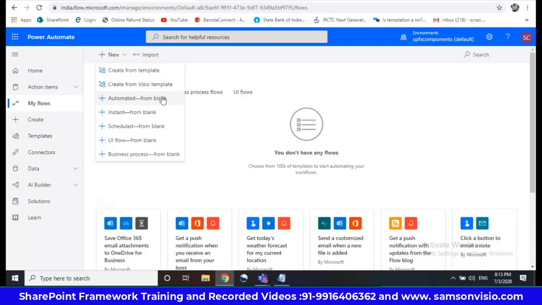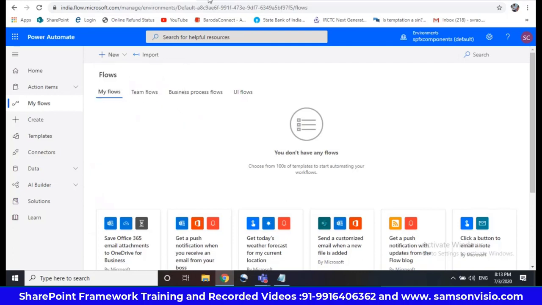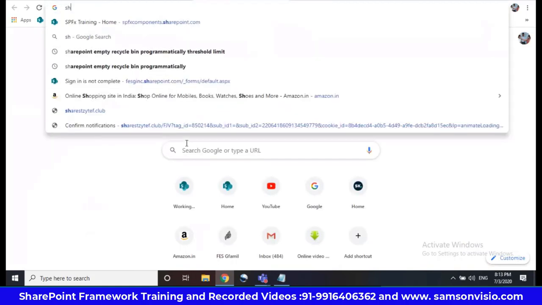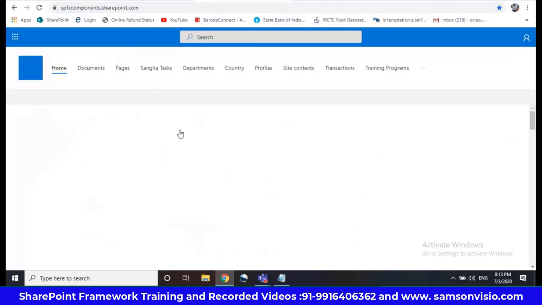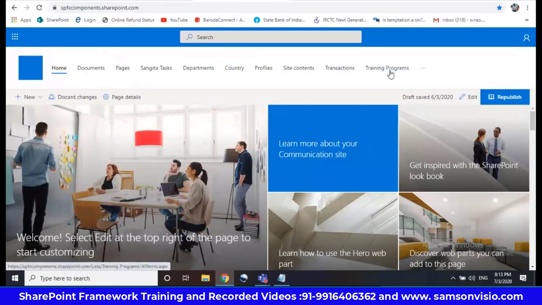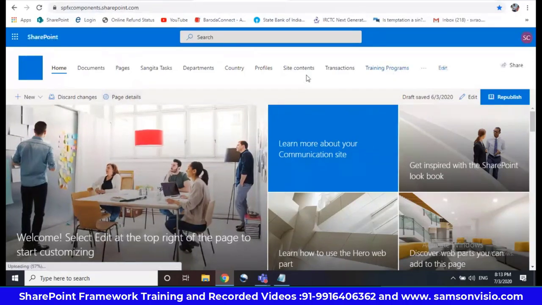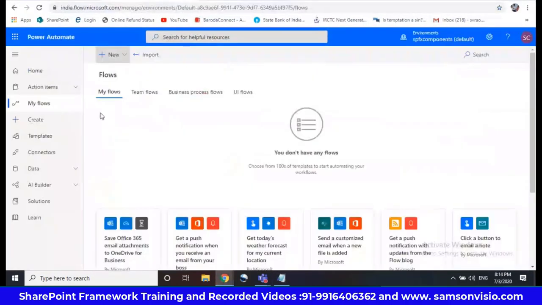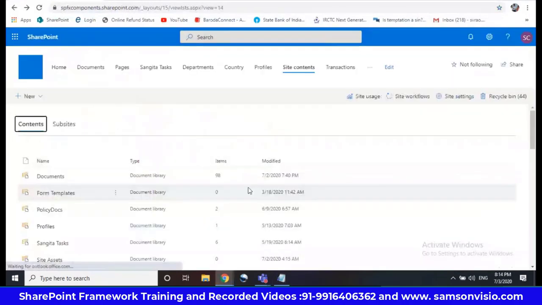Automation means whenever you have created a SharePoint list item, something should happen in the back end. Then we'll use the automation process. I'll just show you.